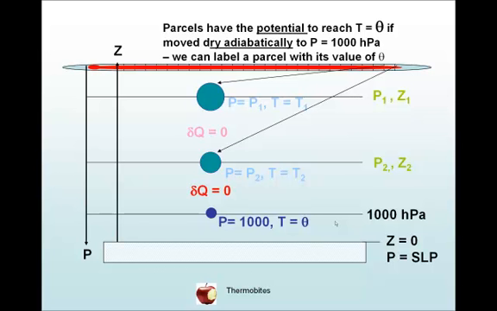So, as noted already, parcels have the potential to reach T equals theta if moved dry adiabatically to P equals 1000 hectopascals. And so this value of potential temperature is a really useful label. And therefore, this dry adiabatic process is a very useful process to replicate on a Skew-T log-P aerological diagram.